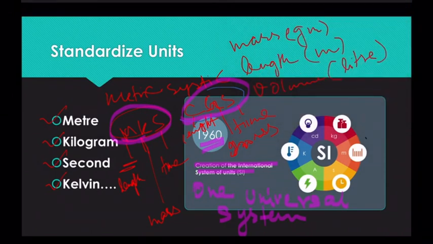For length, they used meter. For mass, they used kg. For time, they use seconds.